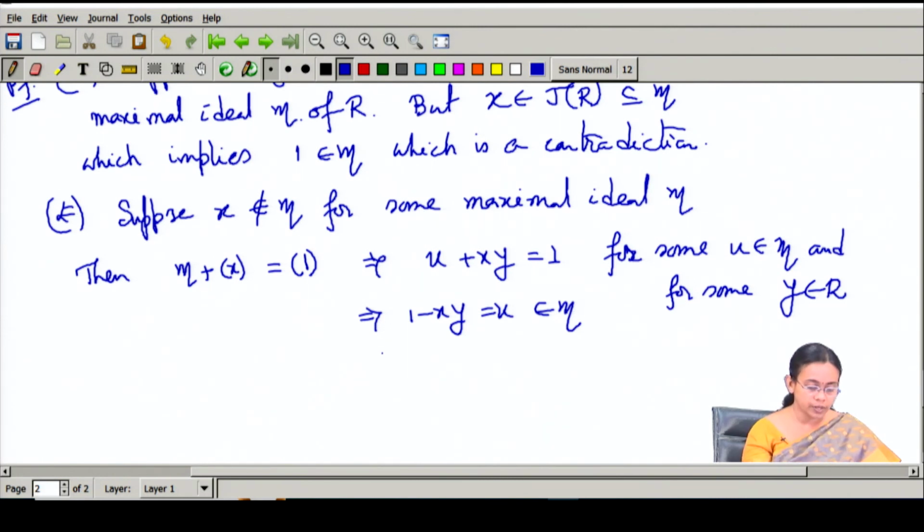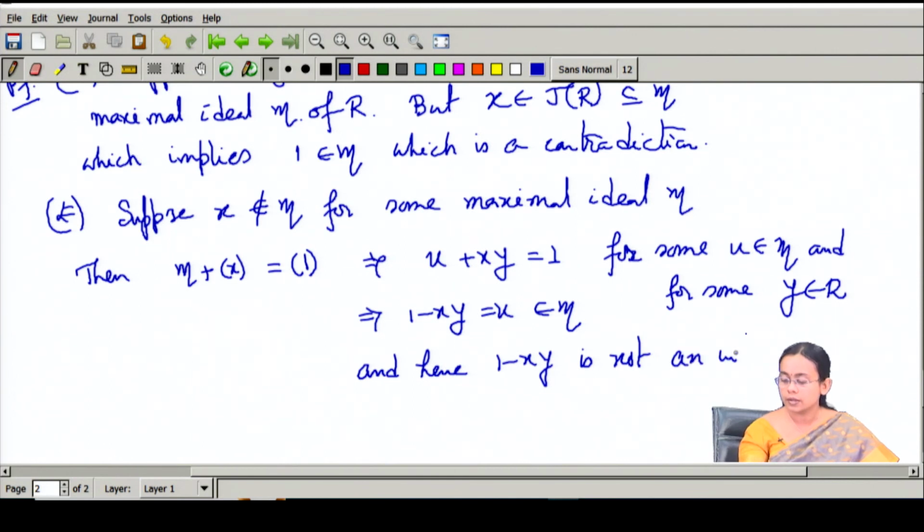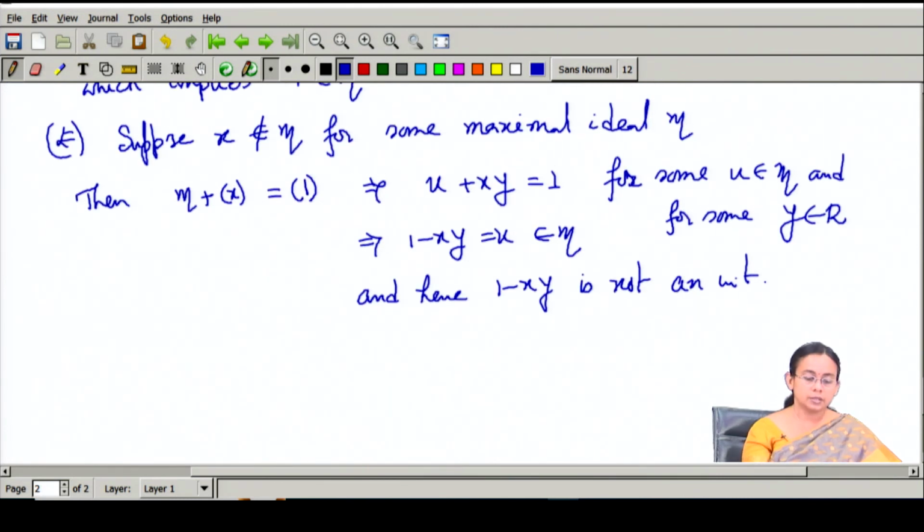Therefore, this is not a unit, and hence 1 minus xy is not a unit. So, we have proved that if you start with an element which is not in the Jacobson radical, then 1 minus xy is not a unit. This completes the proof of this characterization of the Jacobson radical.